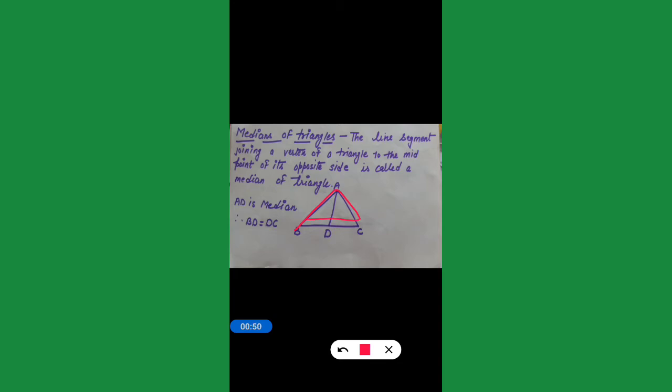Now there is a triangle ABC and a line segment has been drawn from vertex A which cuts at the midpoint D. If it cuts at the midpoint D, it means the distance of BD is equal to DC.